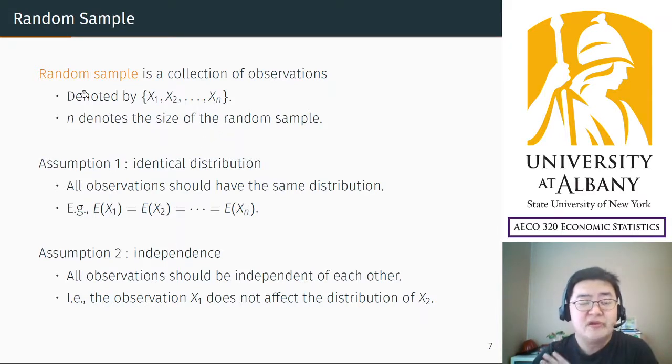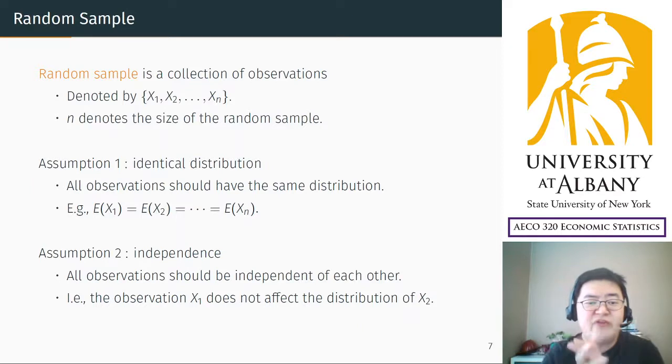And a random sample has to satisfy two assumptions. The first assumption is identical distribution. All observations should have the same distribution. For example, the mean of the first one and the mean of the second one have to be the same, and not only the mean but also variance, probability, median, everything. The distribution of x1 and the distribution of x2 must be the same. It's almost always automatically satisfied. It's hard to make up a counterexample.